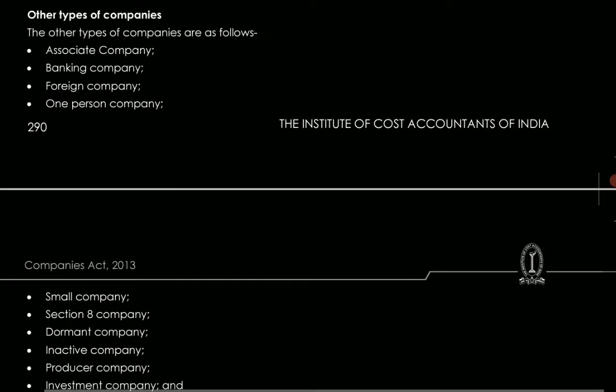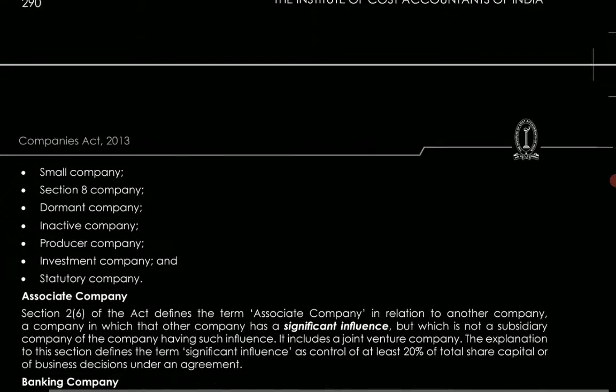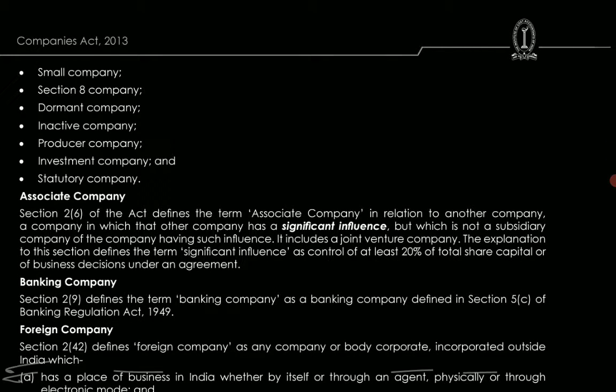Next, the classification is on the basis of other types of companies. The other types of companies are as follows: the associate company, banking company, foreign company, one-person company, small company, Section 8 company, dormant company, inactive company, producer company, investment company, and the statutory company. So, what do you mean by the associate company, which is defined in section 2 clause 6, which defines the term associate company in relation to another company, a company in which that other company has significant influence. What do you mean by significant influence? It means the control of at least 20% of the total share capital or the business decisions under an agreement.